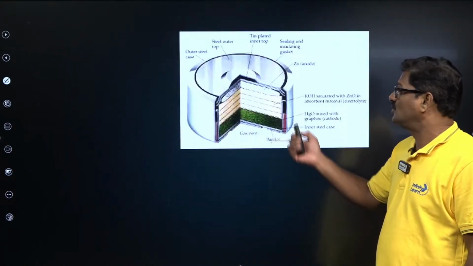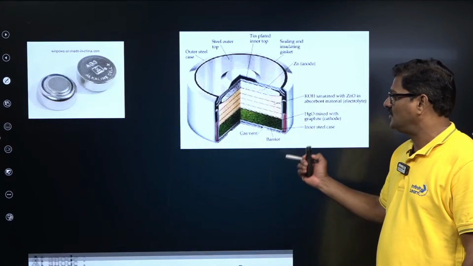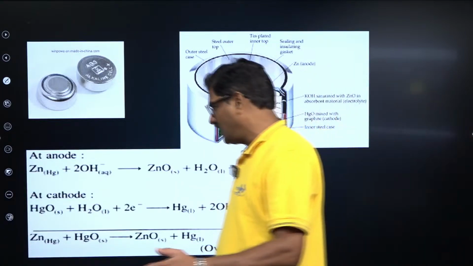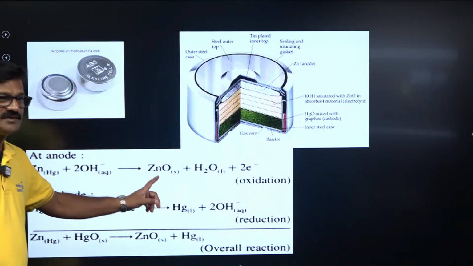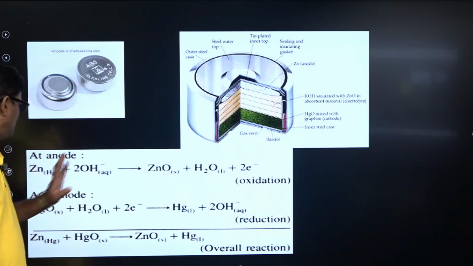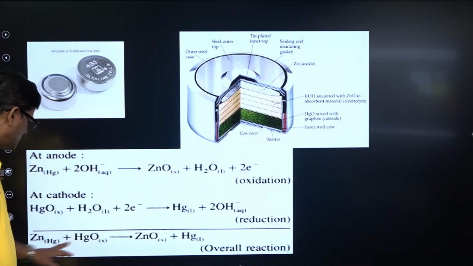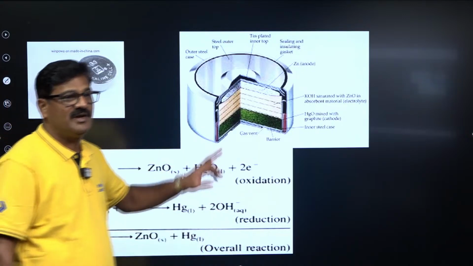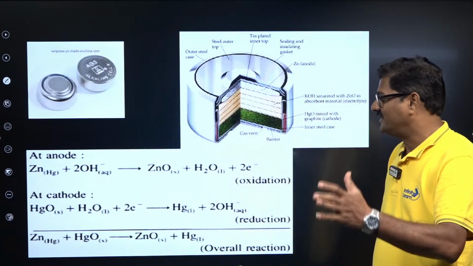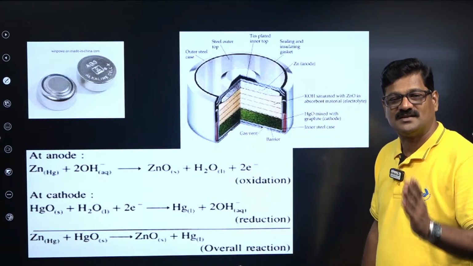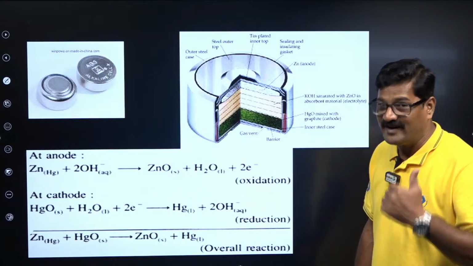I just want to show you, this is your mercury cell. In this mercury cell you are going to have zinc and mercuric oxide. Zinc is going to oxidize to zinc oxide, and mercuric oxide is reduced to mercury. In the overall reaction there are no aqueous solutions, therefore the conductivity does not change with the concentration, therefore it gives the constant voltage. It's very important.